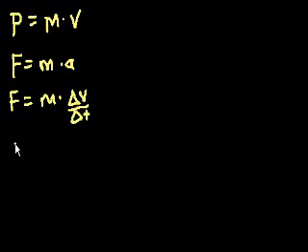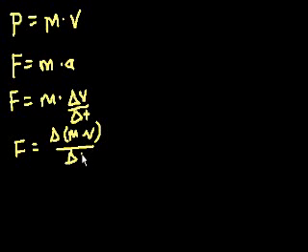So force is also equal to mass times change in velocity per change in time. Let's assume that mass doesn't change. So that could also be viewed as the change in mass times velocity in a unit amount of time. The mass times the change in velocity is the same thing as the change in the mass times the velocity, assuming the mass doesn't change. And here we have mass times velocity, which is momentum. So force can also be viewed as change in momentum per unit of time.